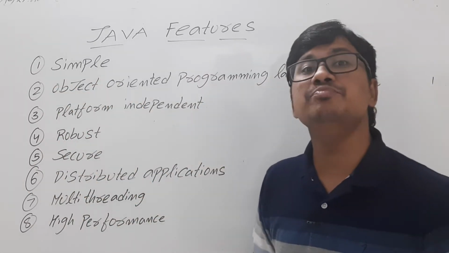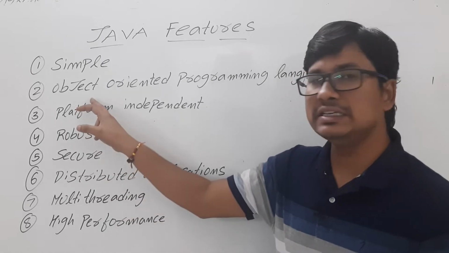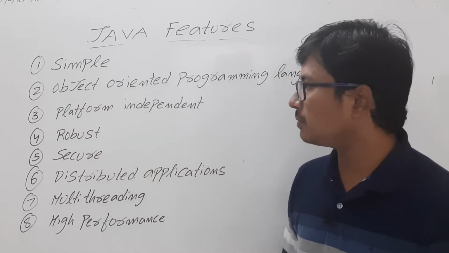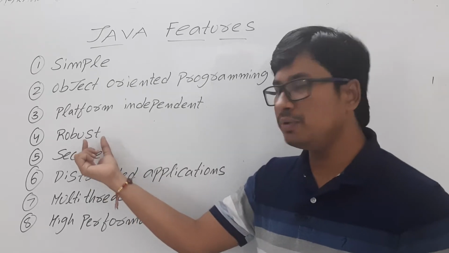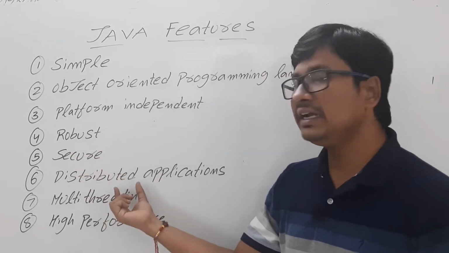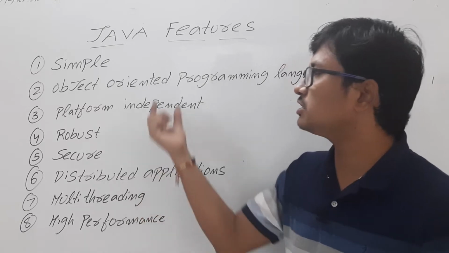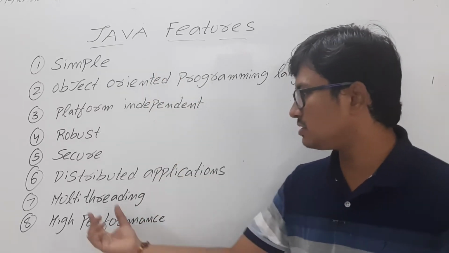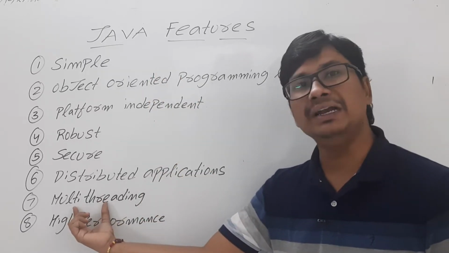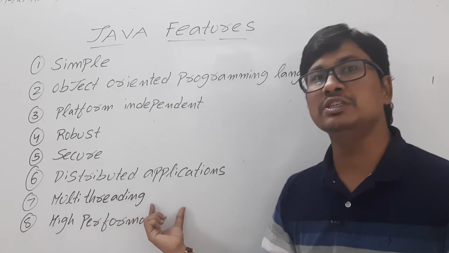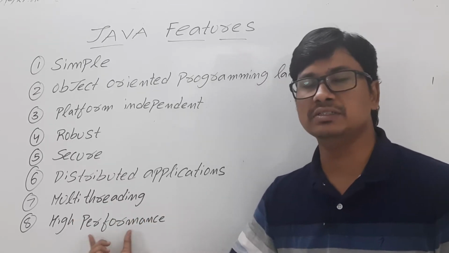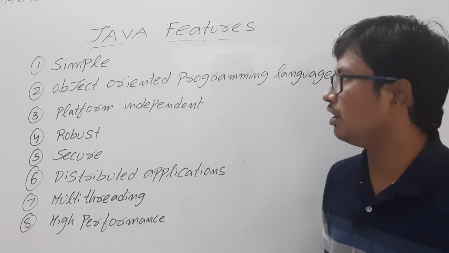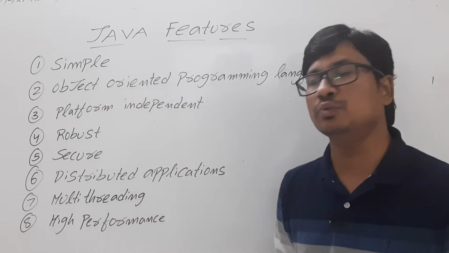Java is a very simple language and Java is an object-oriented programming language. It is platform independent and it is robust, secure. We can design distributed applications using the Java programming language. We can even achieve multi-threading to improve CPU performance, and we can achieve high performance using the Java programming language. Now let me discuss each one.